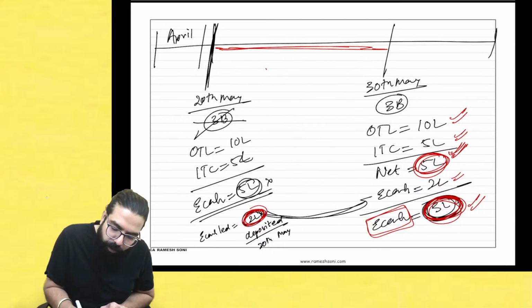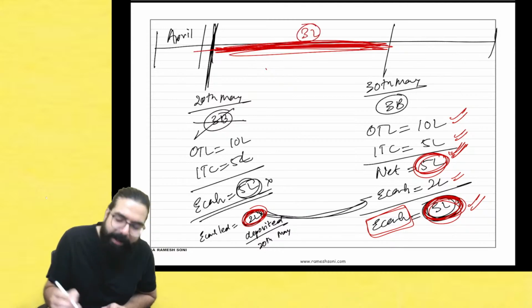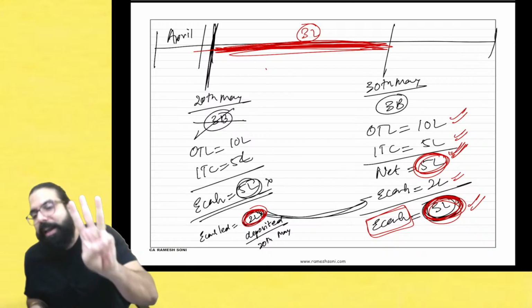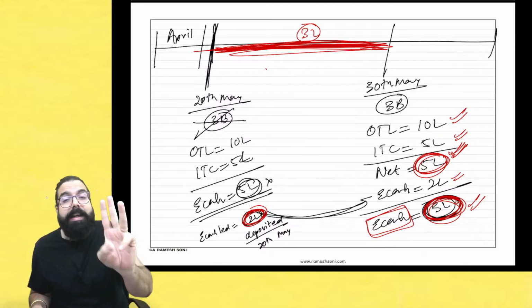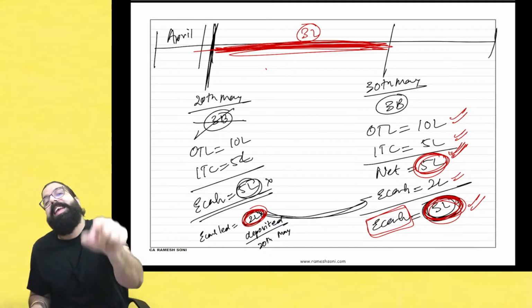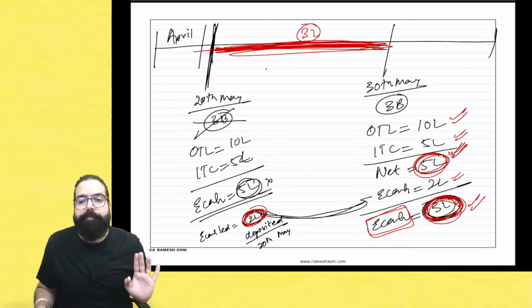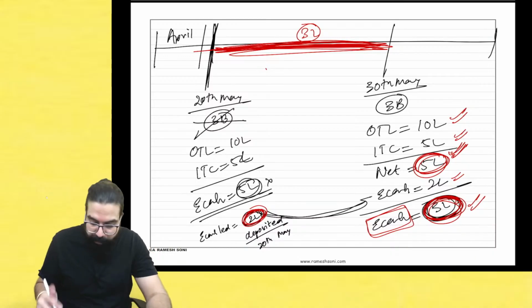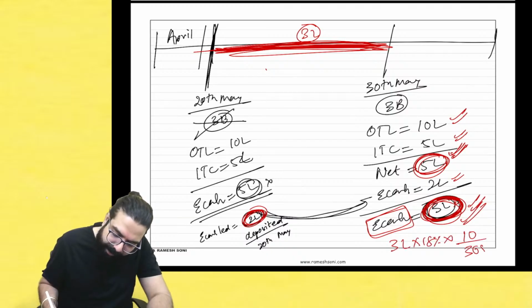So how much amount was pending for these days? Sir, 3 lakh rupees was pending, and hence interest will come only on 3 lakh rupees. Please mind it, interest will come only on the net amount which you are paying through your e-cash ledger, which you did not deposit on the due date. I hope this point is clear. So interest will come on 3 lakh rupees, 18% into 10 days divided by 365.